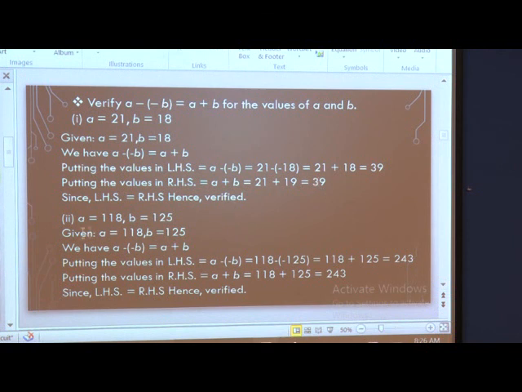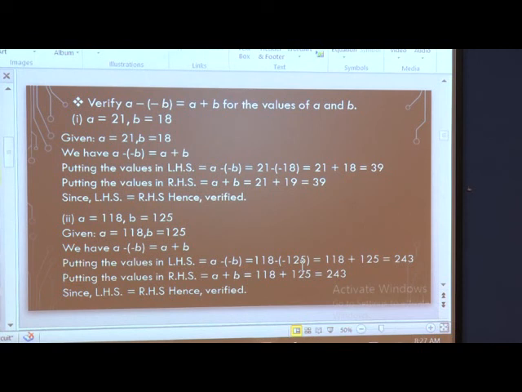Now, another example: A is equal to 118 and B is equal to 125. Substituting the values similarly, now you can do your own, in LHS we write A minus minus B is equal to 118, the value of A, minus minus the value of B, 125.